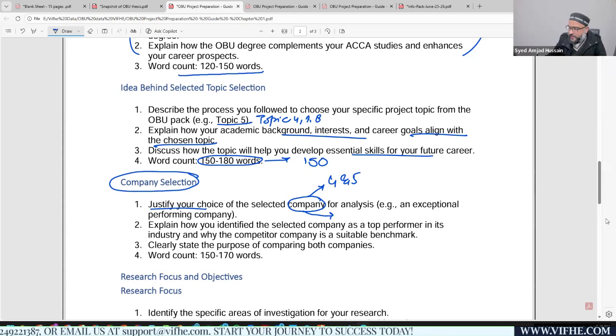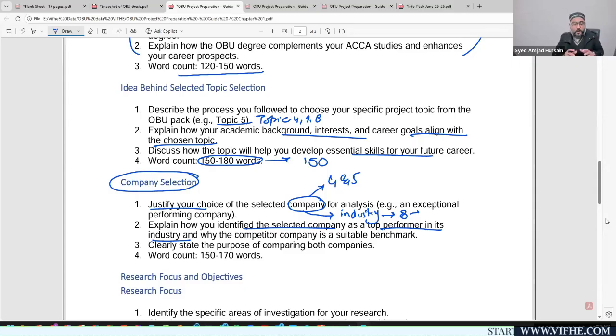So, an exceptionally performing company, a poorly performing company, or a sector which is facing strategic and operational challenges. You have the selected company as a top performer in this industry, or as a poorly performing company within the industry, or the industry sector facing strategic and operational challenges, and why the competitor company is a suitable benchmark. So you are not supposed to just justify the main company, you are supposed to justify the competitor company, right?